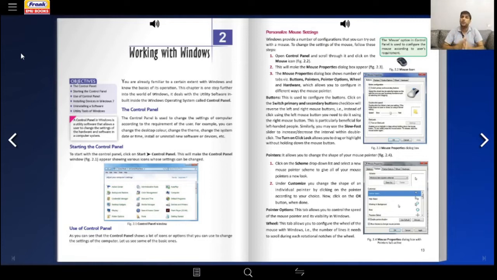Why are we studying Windows? We are studying Windows because Windows is the world's most popular operating system, especially with computers. Okay, so there is more chance of you coming across a Windows machine than any other machine.